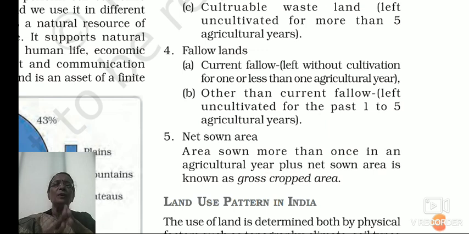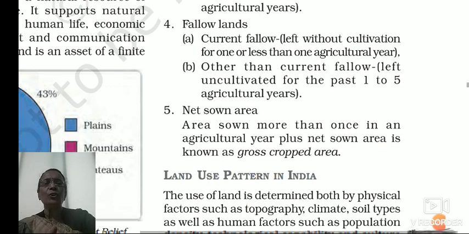Means the area on which no cultivation is done and that is left for 1 year. Then the other one is fallow other than current fallow, that is land left uncultivated for the past 1 to 5 agricultural years. And then we have net sown area.